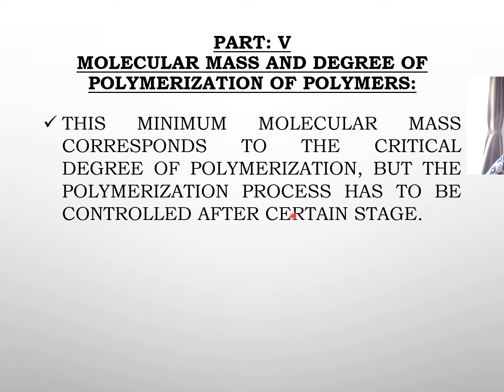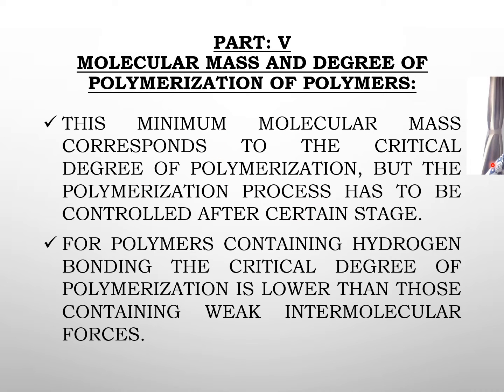So the polymerization process has to be controlled up to a certain stage. It is not like, let's say, for a polymer 100 molecules add up to form the polymer, or that 150 molecules adding up will also do. No. For a polymer to have a certain minimum quality, a certain minimum molecular mass has to be attained, and it has to attain a critical degree of polymerization. A certain number of monomer molecules can only add up to form a particular polymer. For monomers containing hydrogen bonding, the critical degree of polymerization is lower, while for those containing weak molecular forces, it is higher.